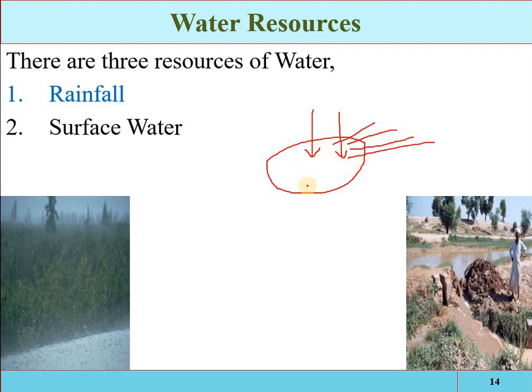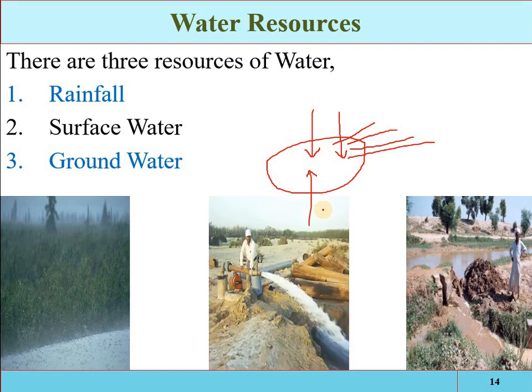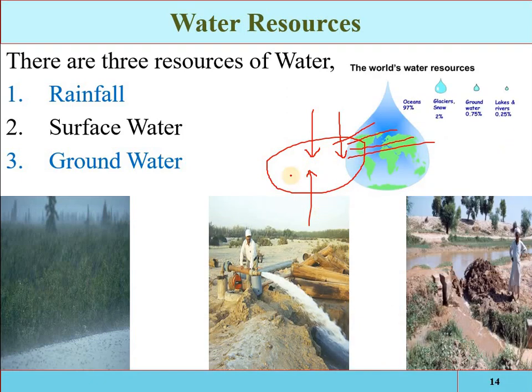And also the water can be extracted from the ground reservoir. So we can say that there are three resources of water for a specific area. Either the water will come naturally through rainfall, meaning precipitation, or the water will be coming from the upstream areas, that is the surface water, or the water can be extracted from the ground reservoir. So the three resources of water for a specific area are the rainfall, the surface water and the groundwater.